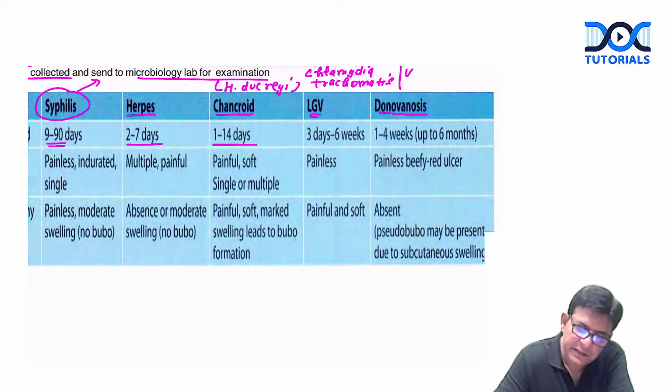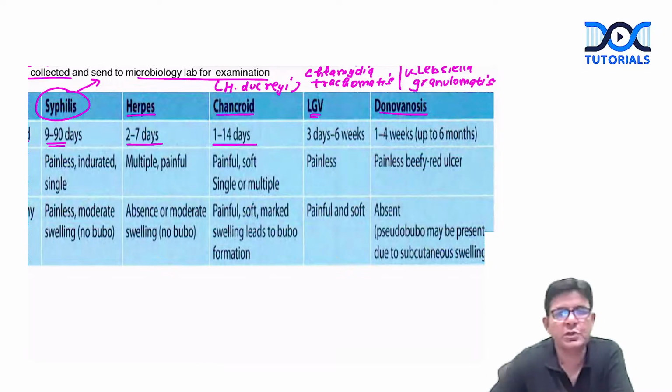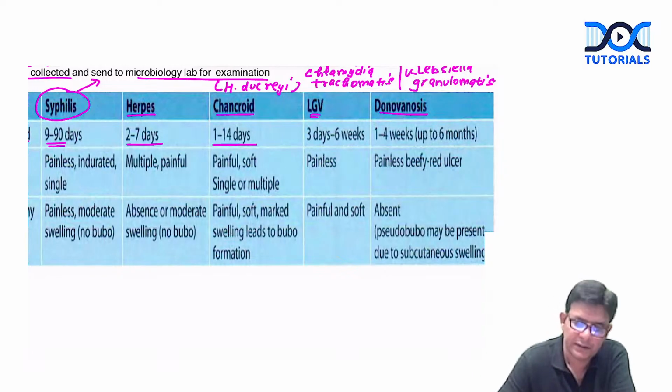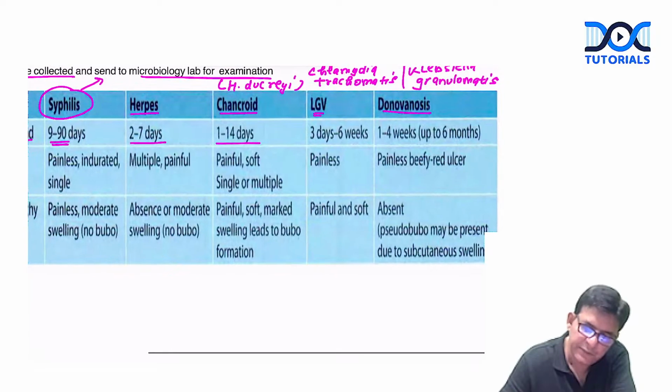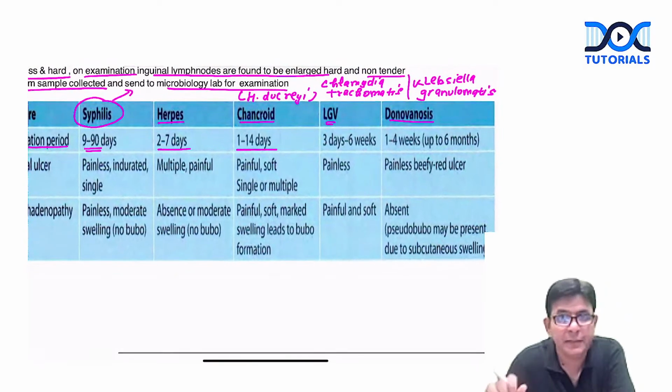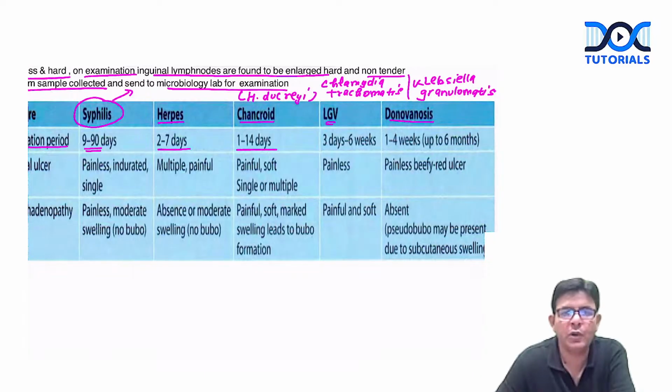Donovanosis is caused by Klebsiella granulomatis, which is also termed as Calymmatobacterium granulomatis. So these organism names you should know, and whenever a short note or any MCQ or a long question comes, you have to tell about all of them.